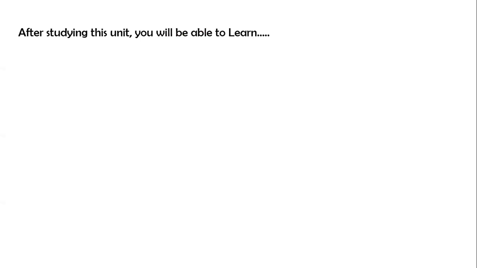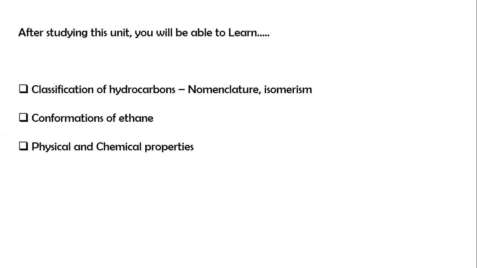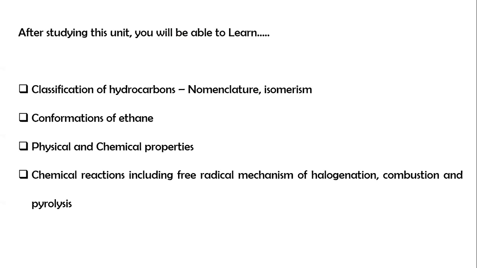After studying this unit, you will be able to learn the classification of hydrocarbons along with the nomenclature and the concept of isomerism, then conformations of ethane, physical and chemical properties of alkanes, and chemical reactions including the free radical mechanism of halogenation, combustion and pyrolysis.